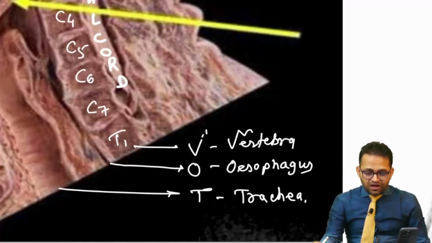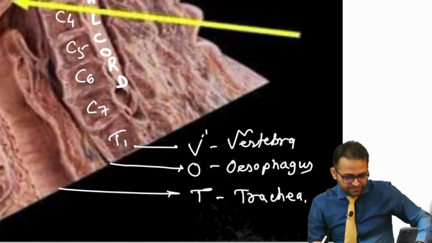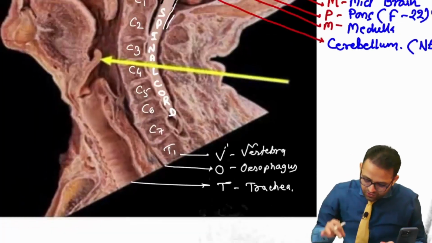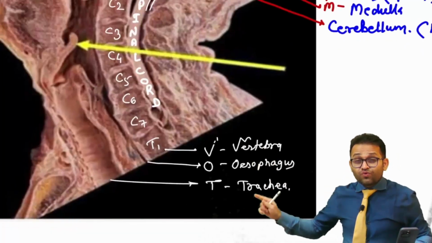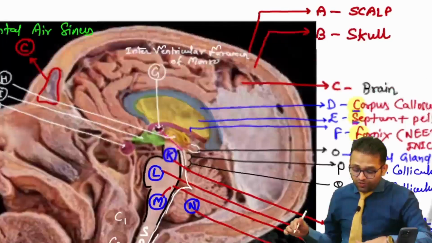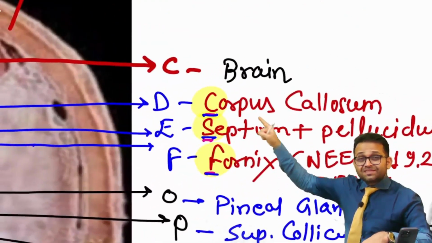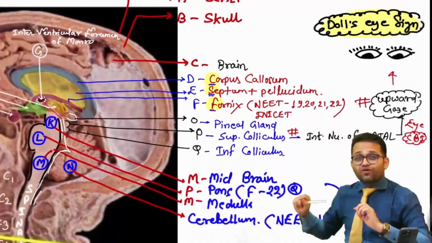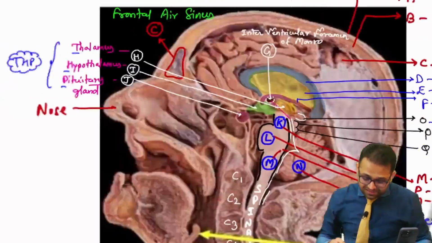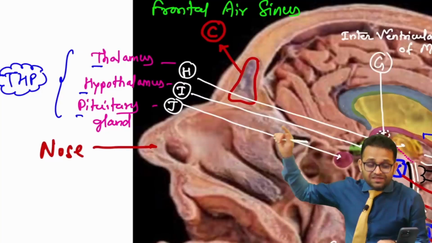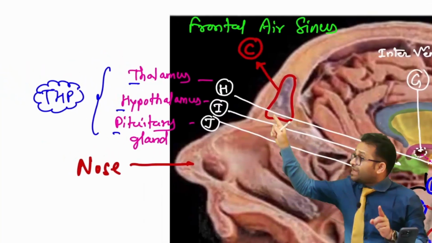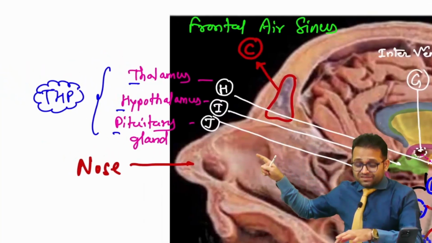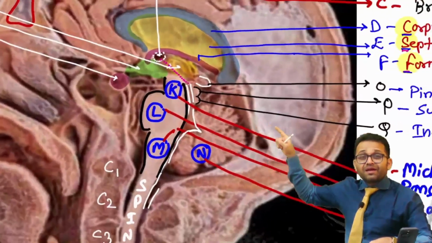Okay, sir. Now try to understand further. Yes, look here, our mnemonic is VOT. So what are the formulas? Till now we had seen the sequence CSF: corpus callosum, septum pellucidum, and the fornix. Then we had seen the formula THP, tum hamari piya: thalamus, hypothalamus, pituitary. Just below it there is our MPM.